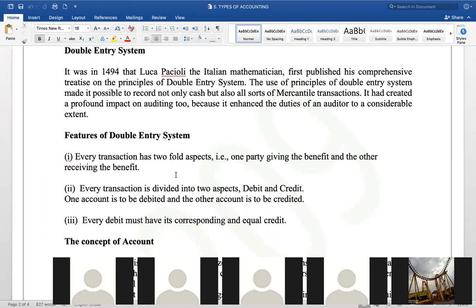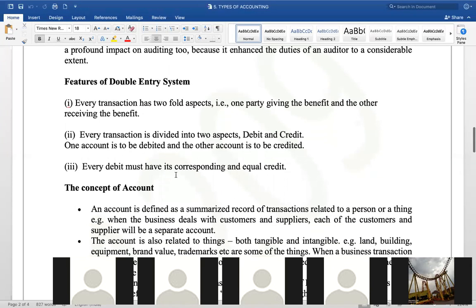What are the features of his system? He says every transaction has two aspects. There's one party giving and there should be another party taking. I'm paying salary, there must be somebody to receive that salary.